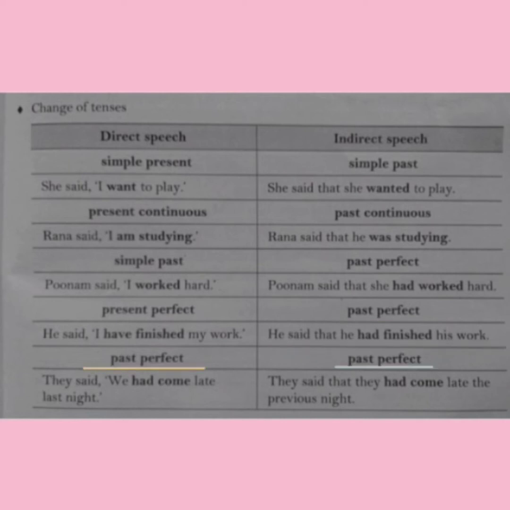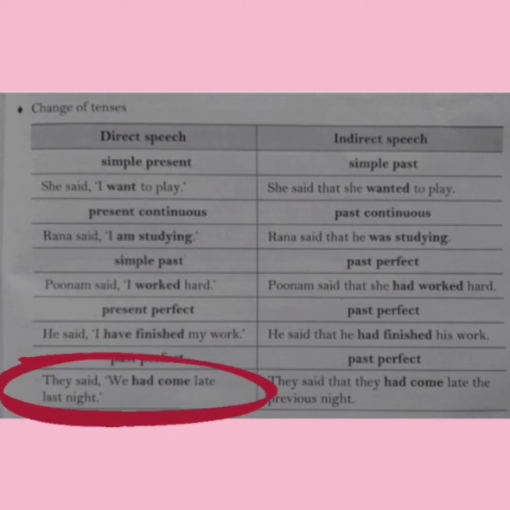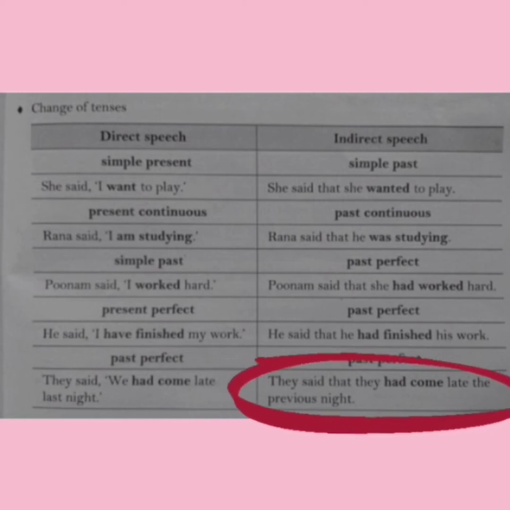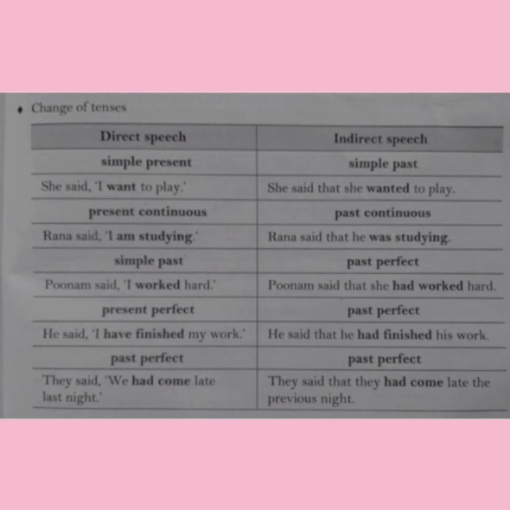The past perfect remains the same in indirect speech as well. For example: they said, "We had come late that night." The indirect speech is: they said that they had come late the previous night. We can see that the past perfect tense is not changed, but the other things in the sentence have been changed.